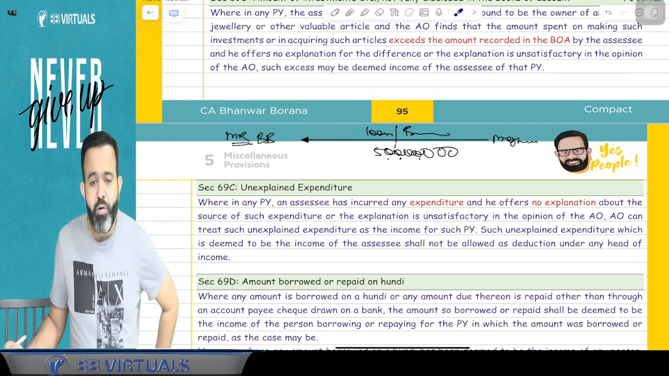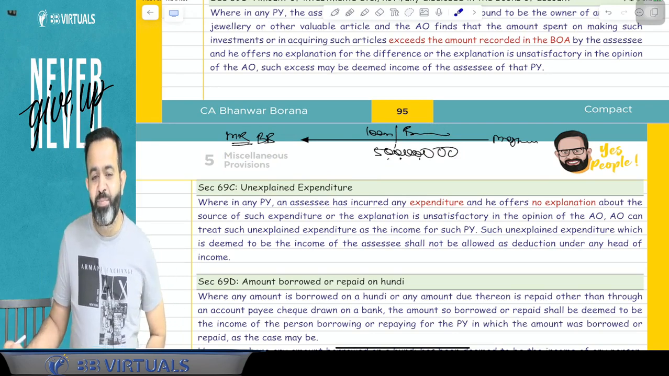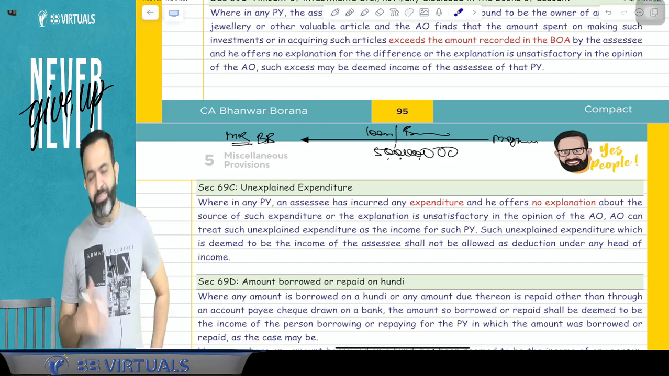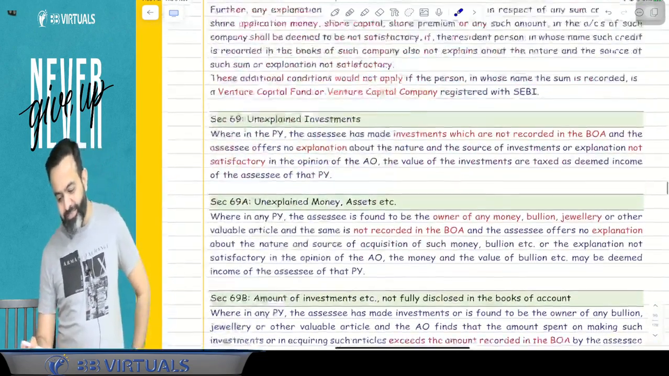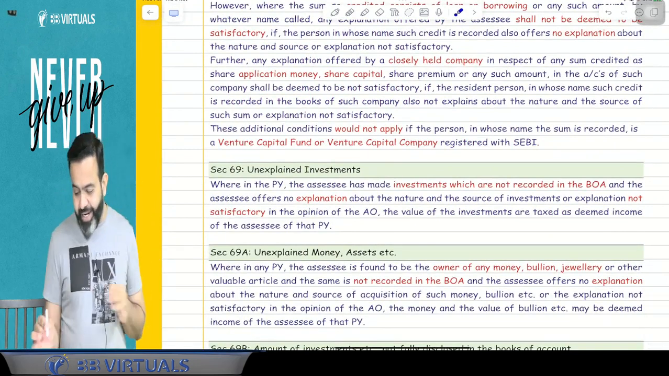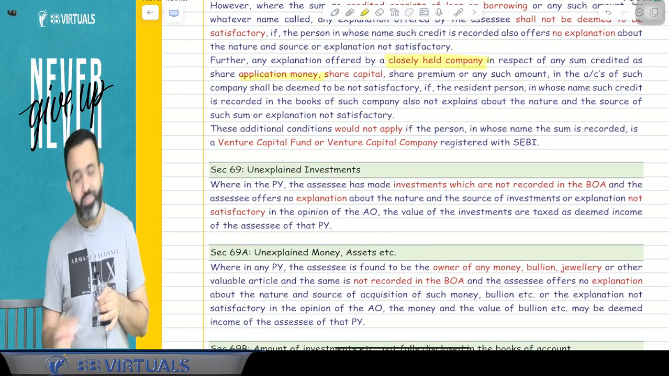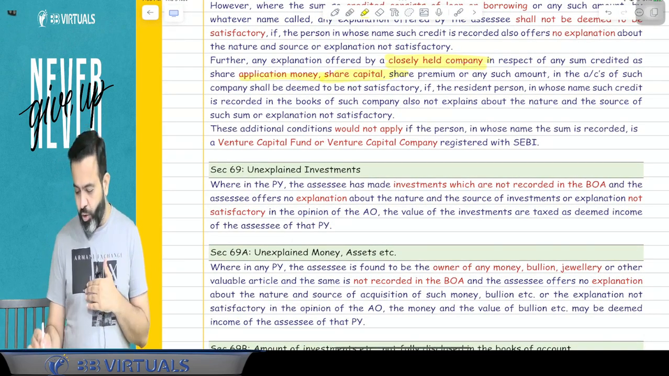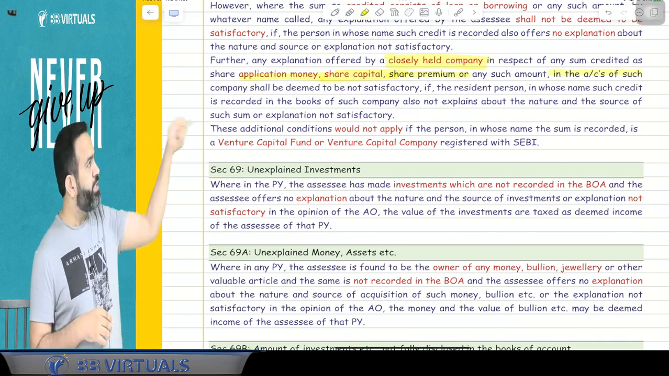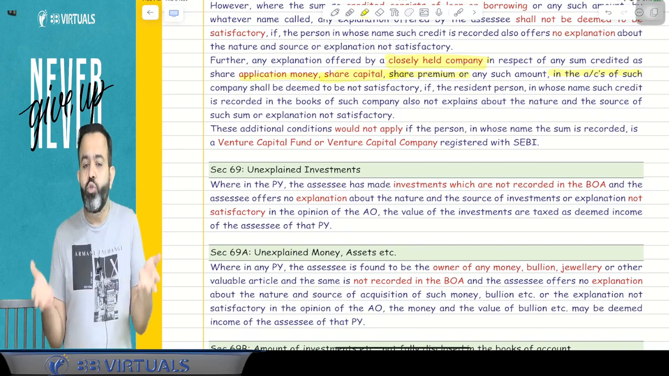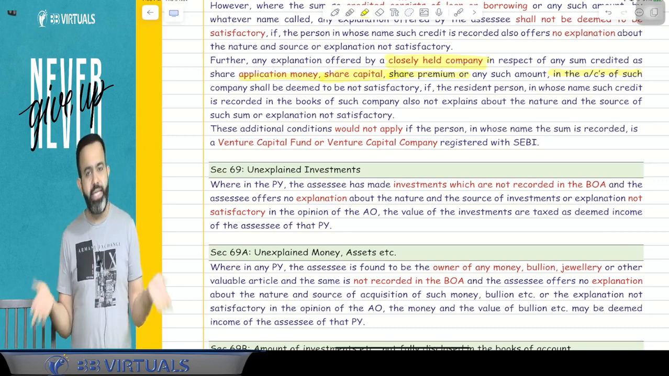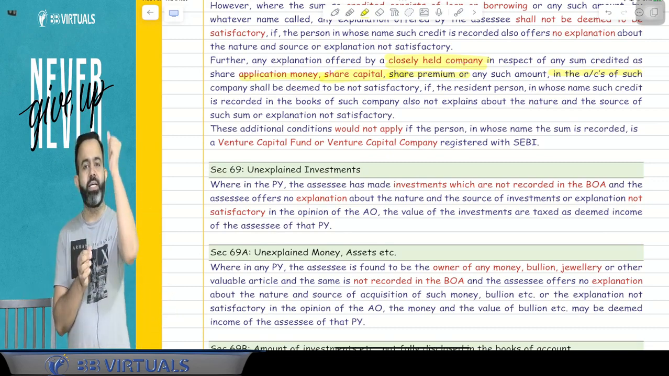One more point here. Suppose there is a closely held company, meaning a private limited company. If a closely held company receives any amount as share application money, share capital or share premium from any resident person, and that person is not able to give any explanation, then it is assumed that the company is not able to give any explanation, and in the hands of the company it will be treated as income.